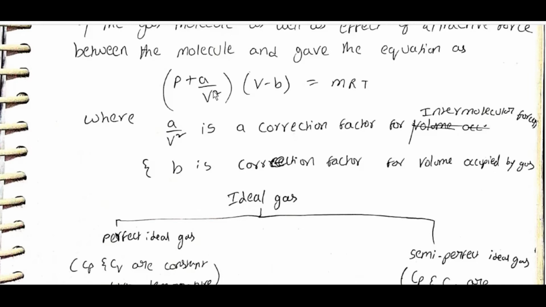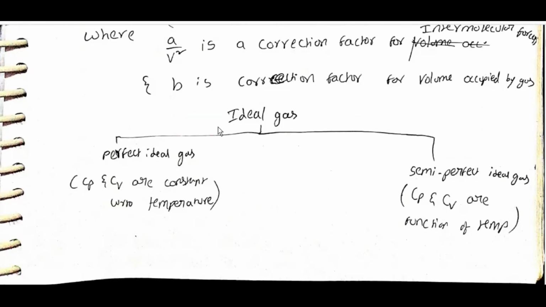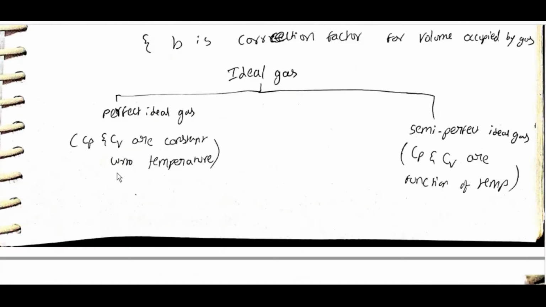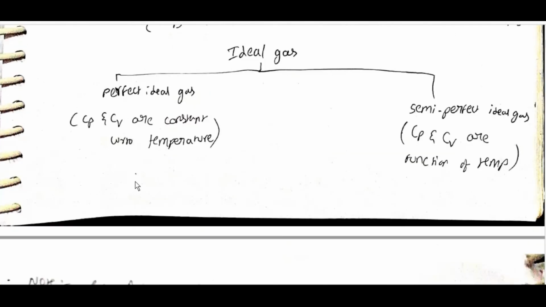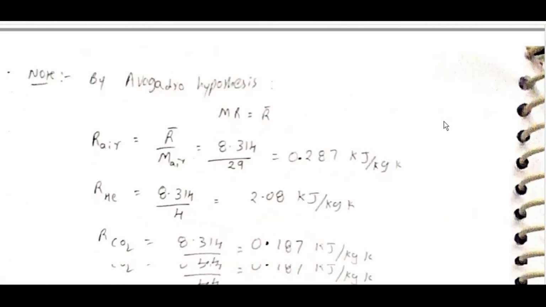This is what it affects. So (P + a/V²)(V − b) = mRT. Ideal gas, perfect ideal gas: Cp and Cv are constant with respect to temperature. Semi-perfect gas: Cp and Cv are functions of temperature.